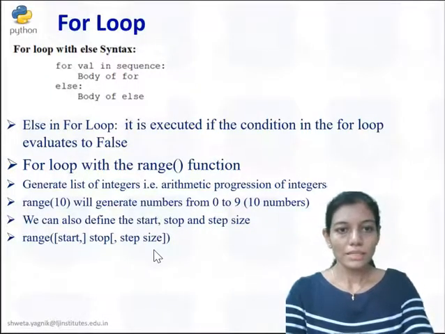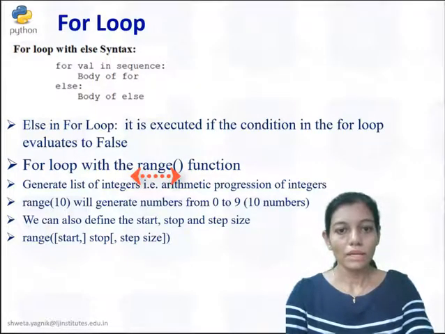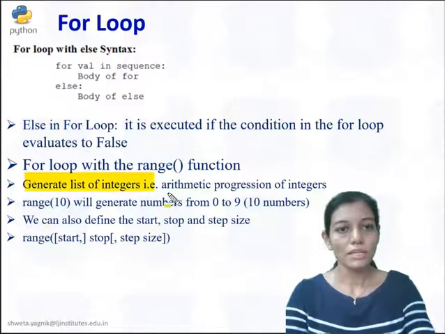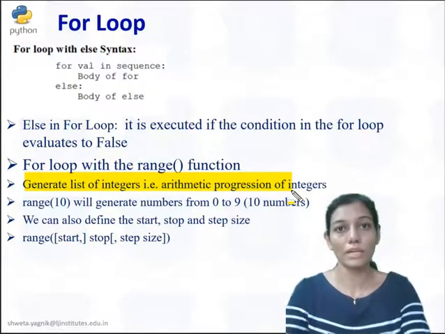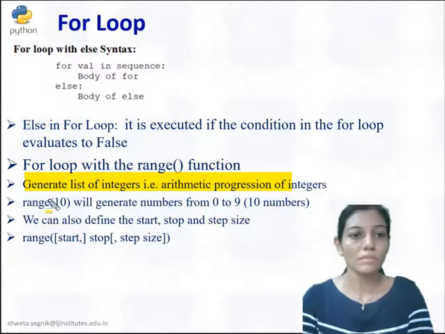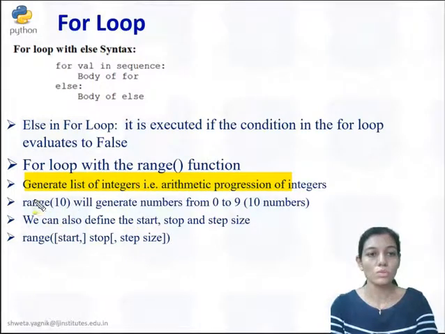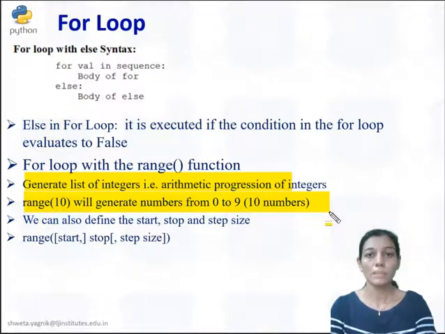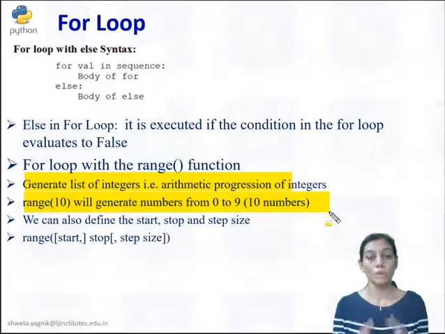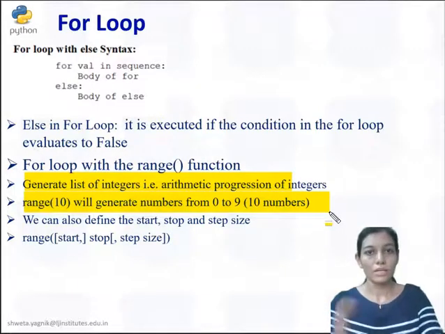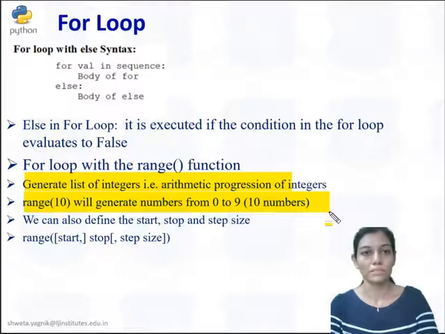So next let us explore this range function. I hope you remember earlier when we discussed what the range function does. It generates a list of integers, or rather an arithmetic progression of integers. Suppose I am writing range(10), it is going to produce the numbers between 0 and 9, not including 10. That means if you have just specified range 10, it is going to give you the numbers 0, 1, 2, 3, 4, 5, 6, 7, 8 and 9, but not including 10. So let us iterate through this range function.